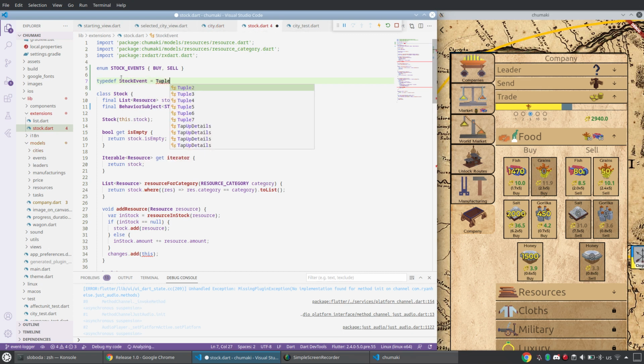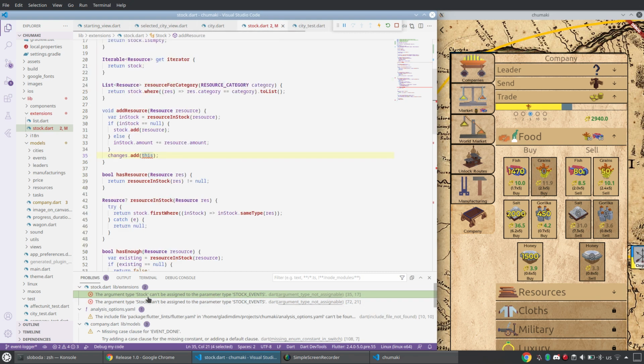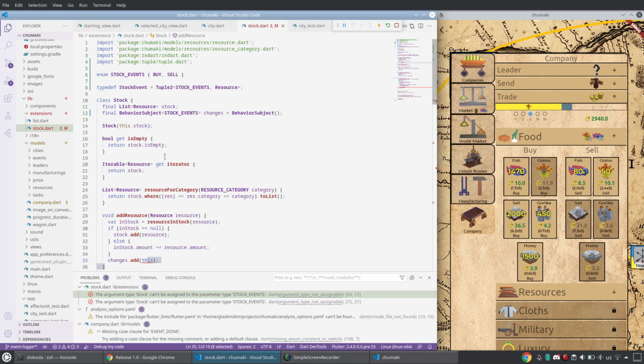How do I announce it? I have no idea. Let's try. What I like about Dart, I can just guess the syntax, and it's always correct. That's a miracle. So stock events, and the payload will be, payload is always a resource. Oh, nice. Did it compile? Let me check. Yeah, good.